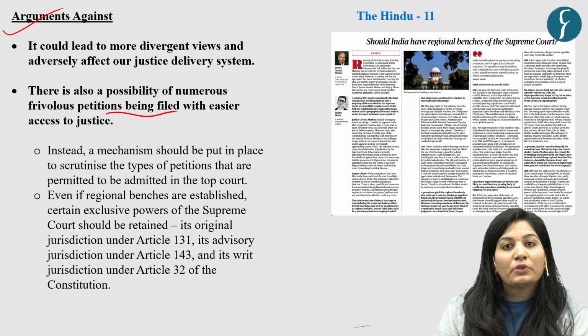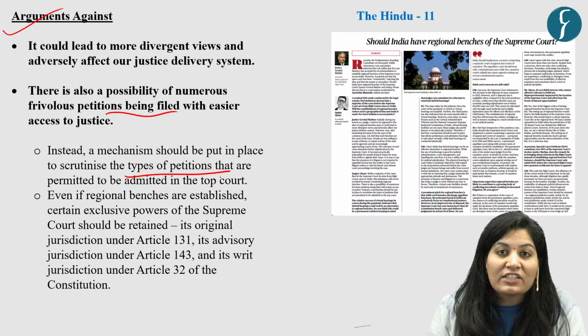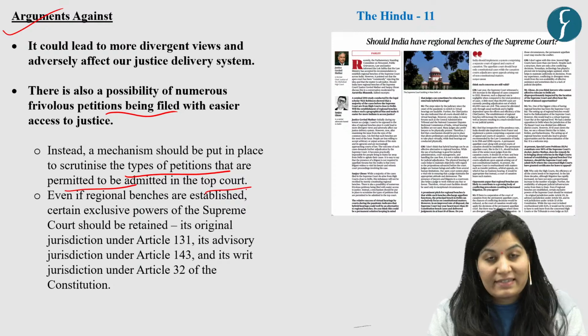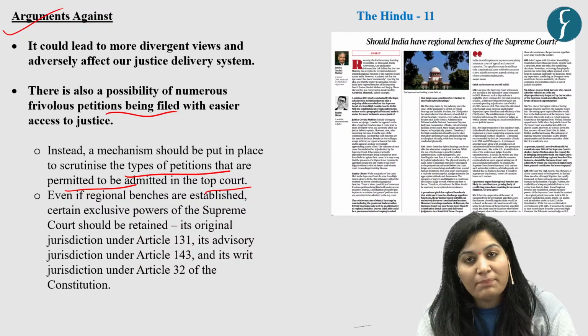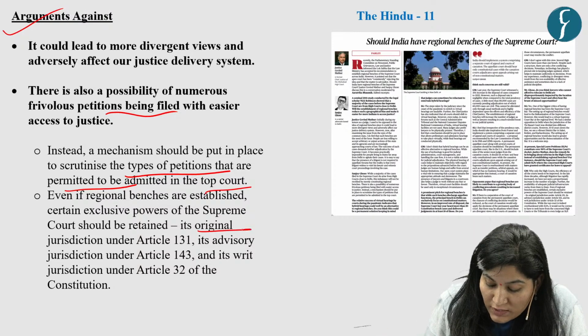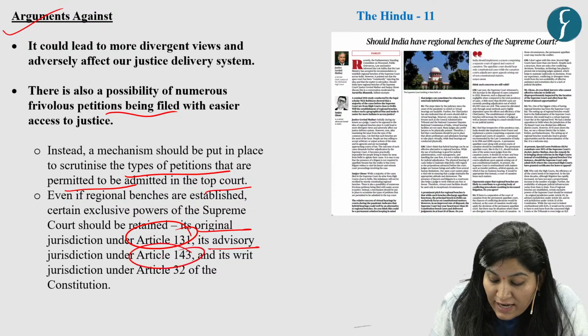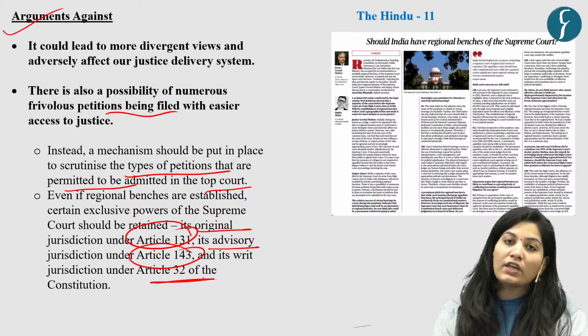First, you need to put in place a mechanism that can scrutinize the types of petitions permitted to be admitted in the top court. Second, you need to retain certain jurisdictions or powers exclusive to the Supreme Court, like original jurisdiction under Article 131, advisory jurisdiction under Article 143, and writ jurisdiction under Article 32 of the Constitution.